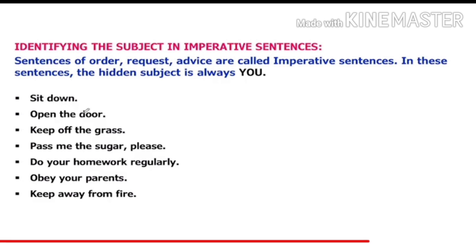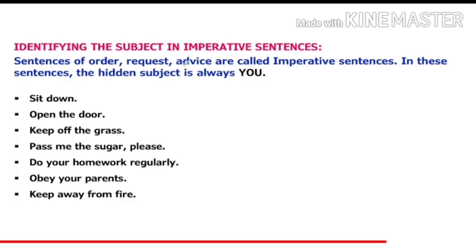That is, sit down, open the door, keep off the grass, pass me the sugar please, do your homework regularly, obey your parents, keep away from fire. We can also notice that we cannot pick out the subject by asking what or who. Therefore, in imperative sentences which contain an order, request or advice, the subject will always be you. If you have to pick out the subject in sit down, the answer will be you. So, in all the sentences, the subject is you.